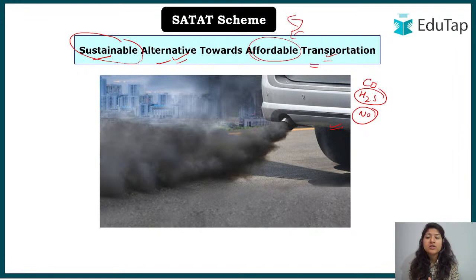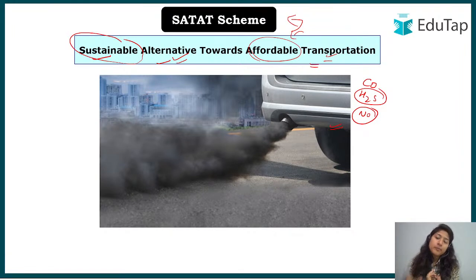Okay, and also we are talking about it being affordable. Why? Because all these fuels that are being imported, now look at the condition of Russia and Ukraine, and whatever disruption has happened because of that globally. So here we have to purchase the oil at higher cost because of this war that is currently going on. And that is why it is important to be self reliant, because anything that happens in some other country has a direct or indirect effect on us, and that is why we have to be prepared for that.